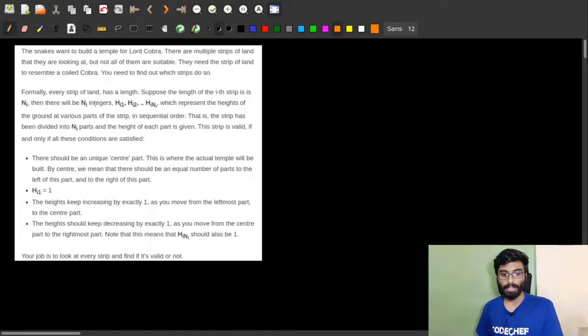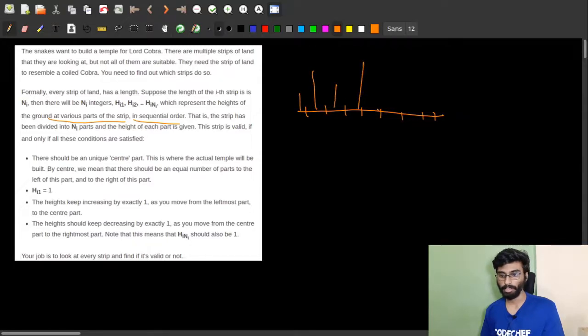Then there will be ni integers hi1, hi2, and so on, hini, which represent the height of the ground at various parts of the strip in sequential order. That is, the strip has been divided into ni parts and the height of each part is given. So let's say the strip is this long and it is divided into n parts like that, and for each part the height is given. Let's say the height is this much, or it can be this, means the height is given like this. The strip is divided.